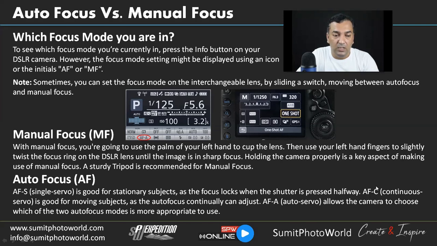And AFC, continuous servo, is it good for moving subjects? People get confused: when we are in AFC, the camera is automatically doing focus and every time it's recalculating, so why is it not advised to use AFC mode? AFC mode is good when the subject is always in front of the focal point, meaning your subject is either going away from the camera or coming towards the camera.